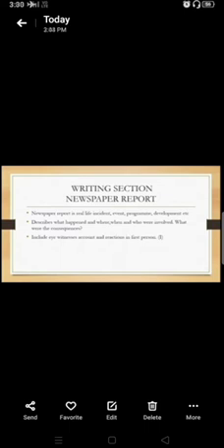And here number 3, include eyewitnesses account and reaction in first person. That means those people who were involved or who were there at the time of the incident, okay? When the incident took place, the people nearby who have seen it with their eyes. So this will include accounts and reactions of those persons who were nearby the incident place, and it should be written in first person, that is I, okay?